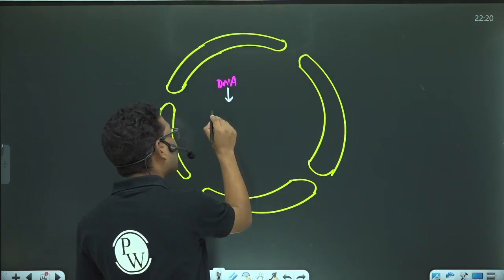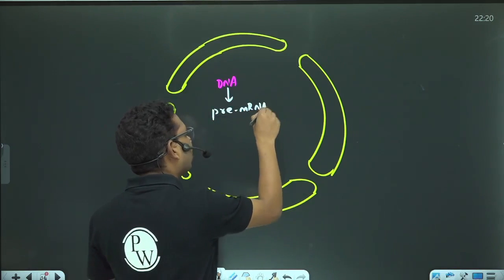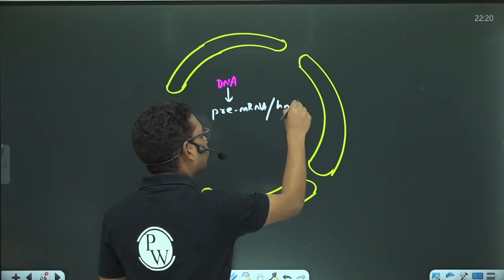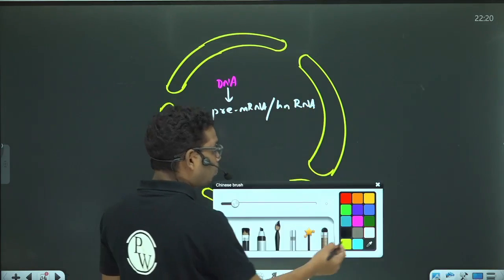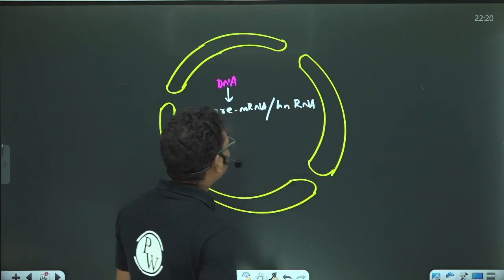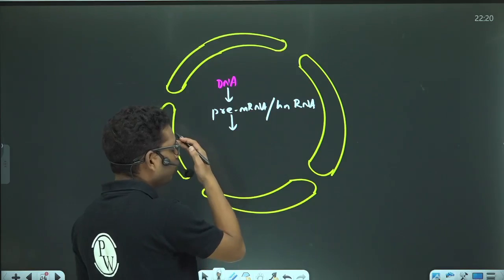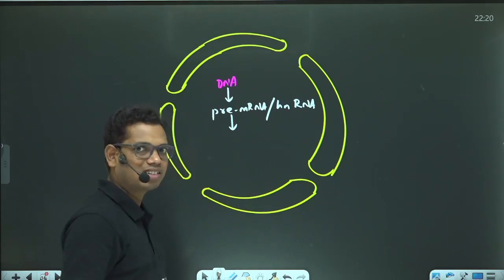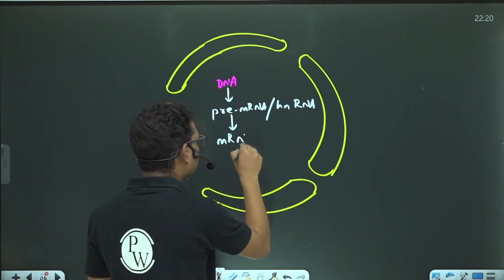It will be called pre-mRNA, also known as hnRNA, heterogeneous nuclear RNA. This is pre-mRNA or primary mRNA. After it is formed, it will undergo post-transcriptional modification, and after that it will form mature messenger RNA.